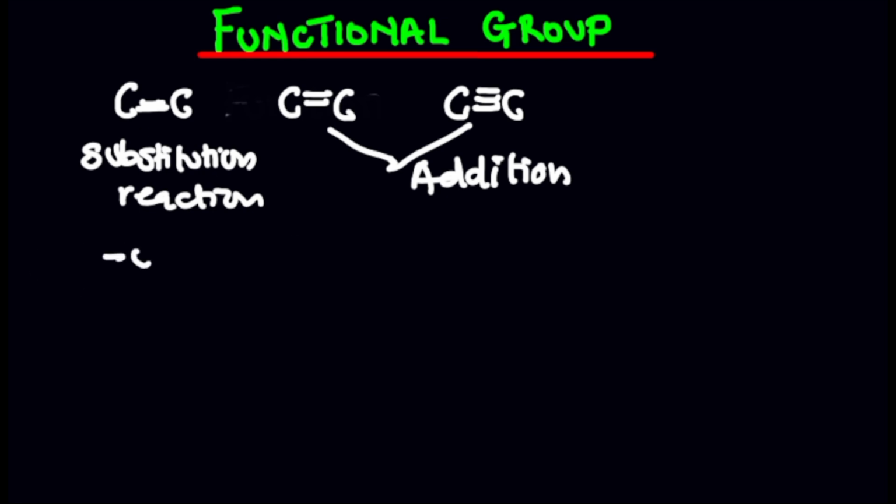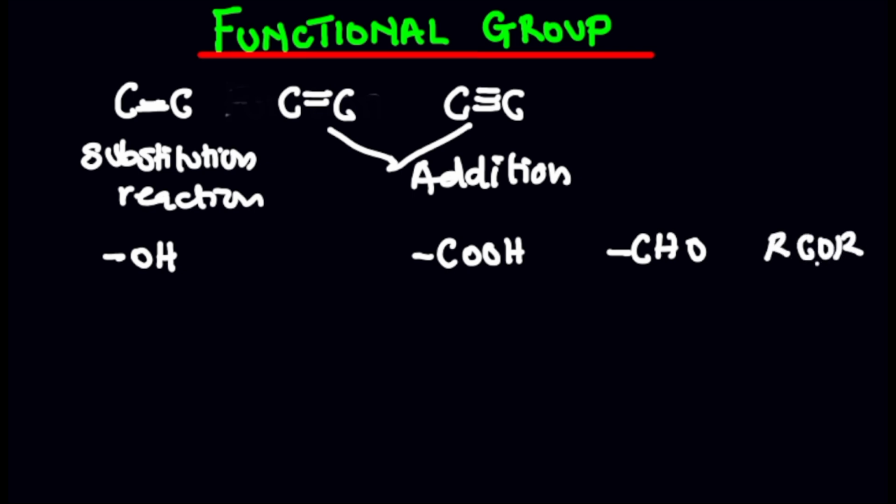We have the hydroxy group, carboxylic acid, aldehyde, and also ketone, RCOR, that's ketone. Then we also have ester, RCOOR, that's ester. So based on bond, we have alkene and alkyne. Based on the presence of oxygen, we have the hydroxy functional group, carboxylic acid functional group, aldehyde and ketone functional groups, and also the ester functional group.